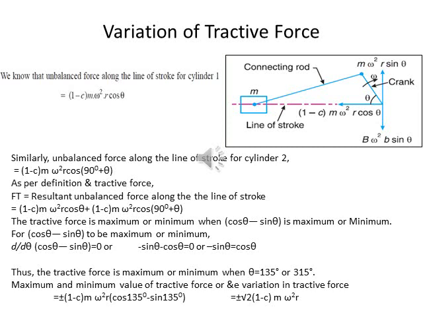For the maximum condition, d over d theta of (cos theta minus sin theta) is equal to 0. For this, we get minus sin theta equal to cos theta. Thus the tractive force is maximum or minimum when theta equals 135 or 315 degrees. The maximum and minimum value of the variation in tractive force is equal to plus minus root 2 (1 minus c) m omega square r.